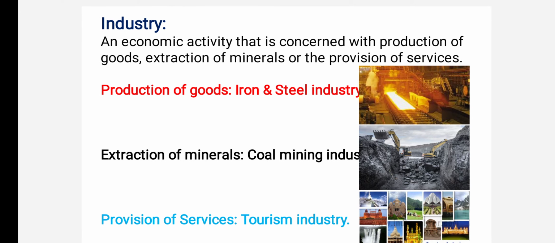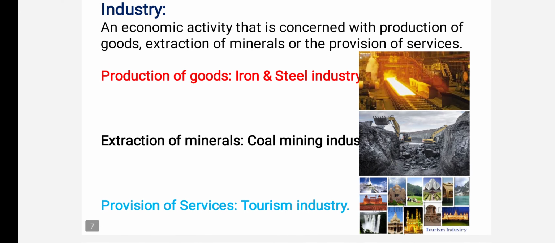Now industry. What is an industry, children? Industry refers to the economic activity that is concerned with production of goods, extraction of minerals, or the provision of services. So this industry involves three processes. One is production of goods. Either you can produce the goods or extract the minerals from the soil, or provision of services, which means you can provide the services. Okay, so let's discuss.